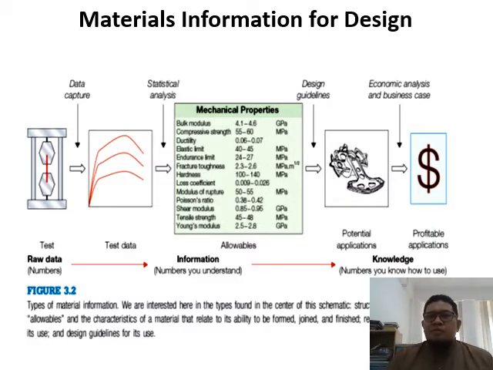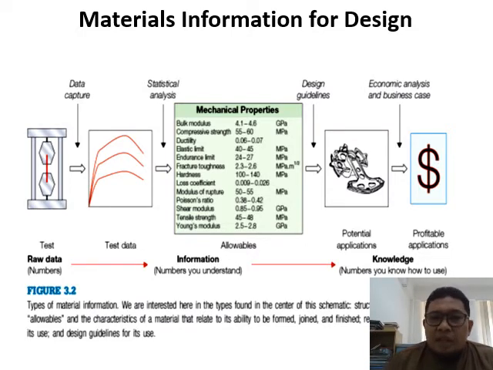For material information for design, for example, in the laboratory you have tensile strength tests, and you can get a lot of data. Then you do statistical analysis as you learned in engineering mathematics and engineering statistics. You have many mechanical properties such as bulk modulus, compressive strength, ductility, elastic limit, endurance limit, and so on.